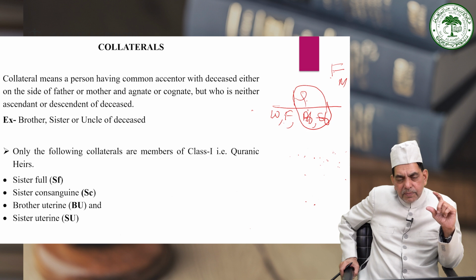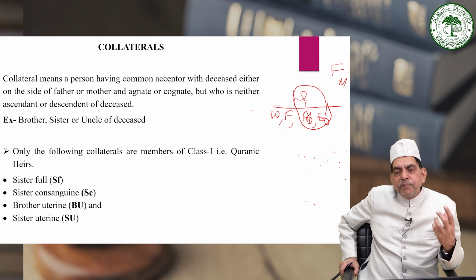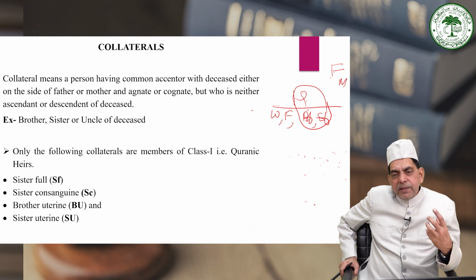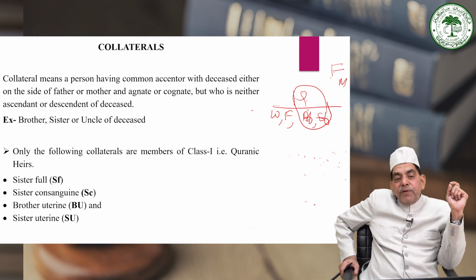So from a larger group, because collateral is a group and it may be a larger group, only few are privileged to find place in the privileged category of the heirs, that is class 1, and luckily they are sister full, sister consanguine, brother uterine, and sister uterine.